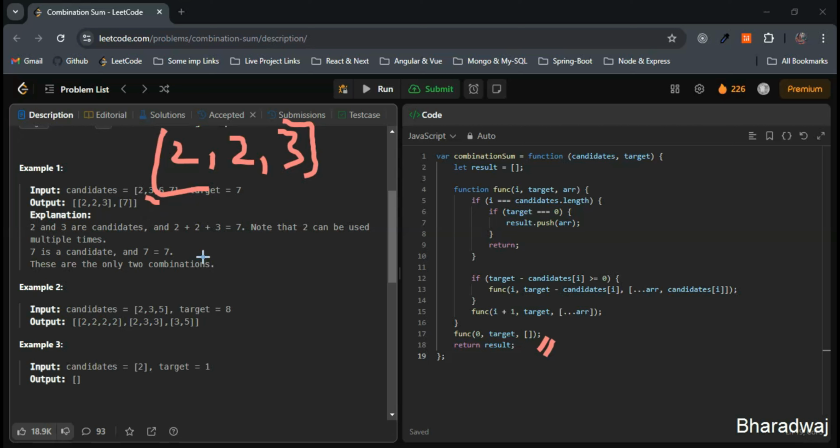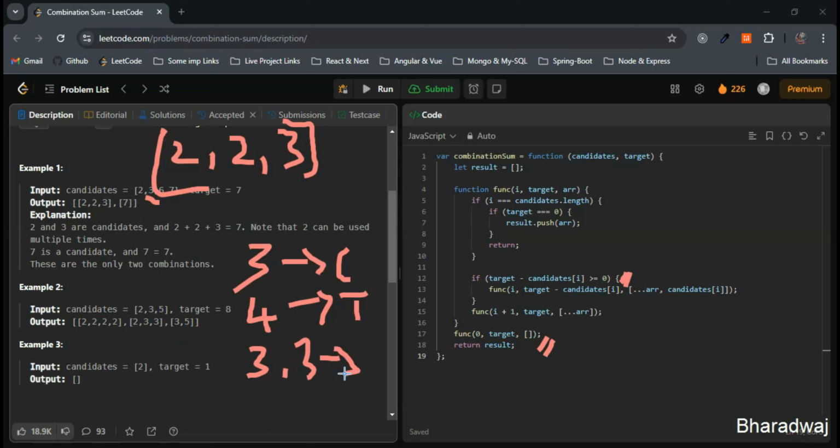Now the new combination will be 3. First of all, I will just call this C, the combination, and the new target will be 7 minus 3, according to this condition: target minus candidate is greater than or equal to 0. This 7 minus 3 will be 4, so 4 will be the target. Next step, we will include one more 3. Now the new combination will be 3 and 3. Then the target will be 4 minus 3, nothing but 1 in our case. So this will be the target.